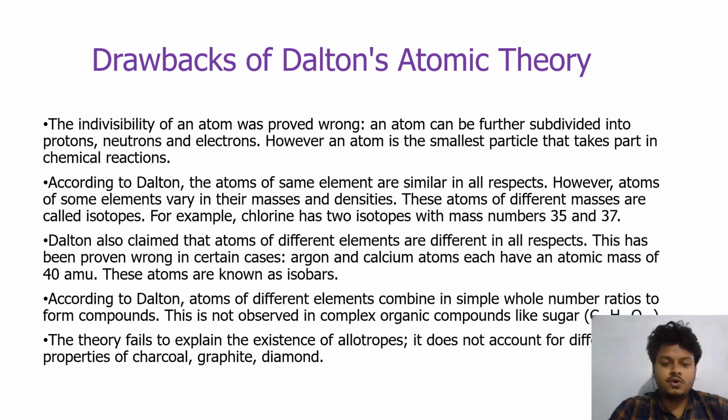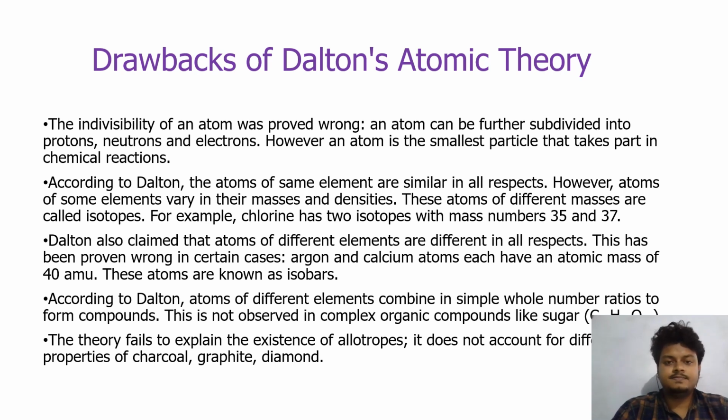According to Dalton, atoms of different elements combine in a simple whole number ratio to form compounds. This is not observed in complex organic compounds like sugar. The theory also fails to explain the existence of allotropes. It does not account for the different properties of charcoal, graphite and diamond.